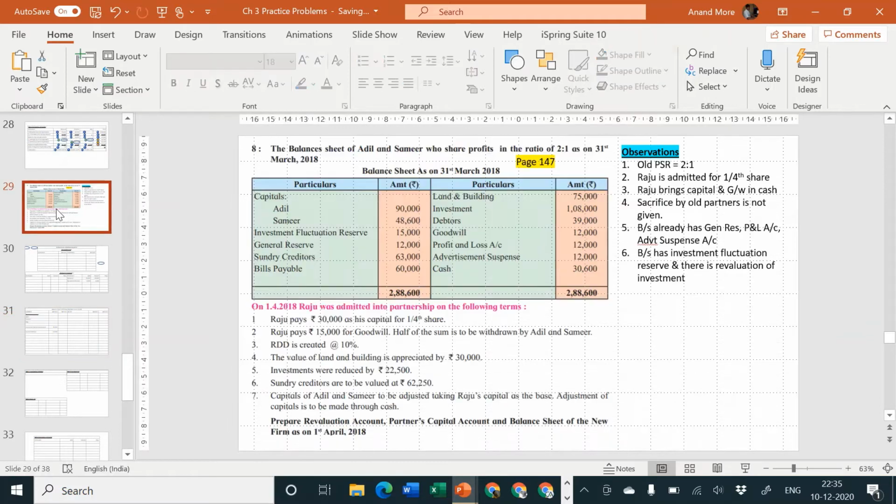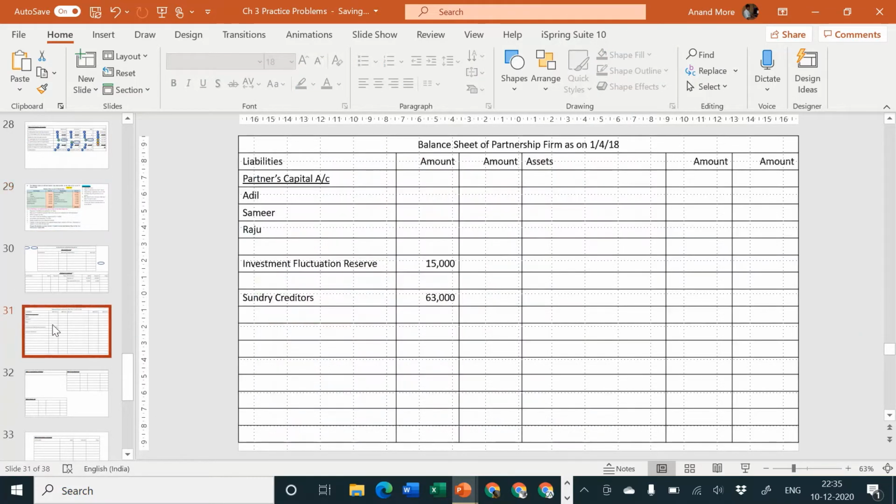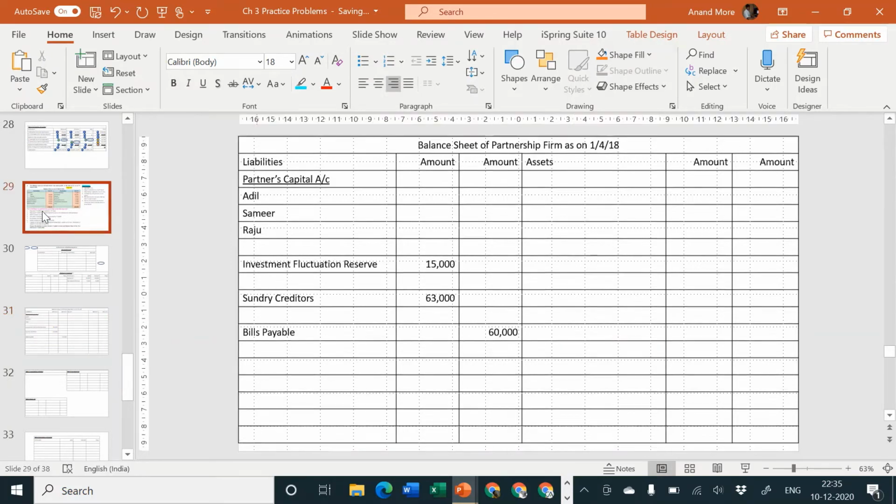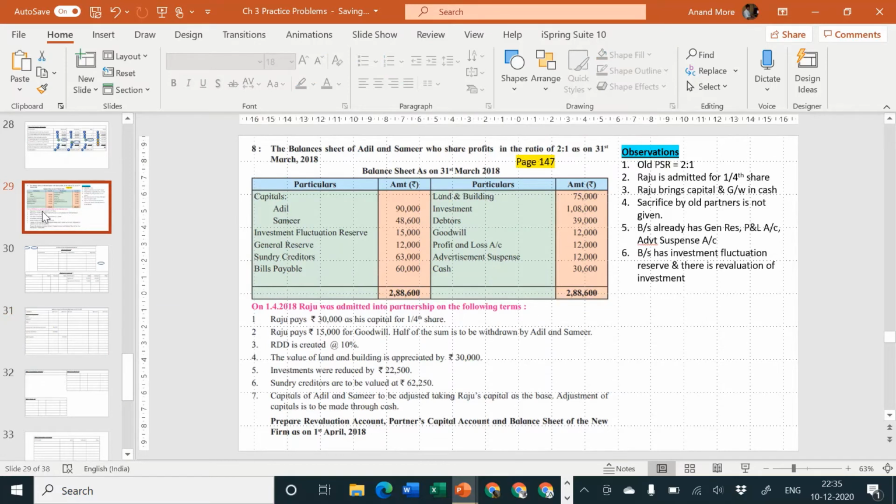Next one, bills payable 60,000. There is no adjustment for bills payable, so directly write it in the outer column, 60,000. So we have completed posting of the liability side.